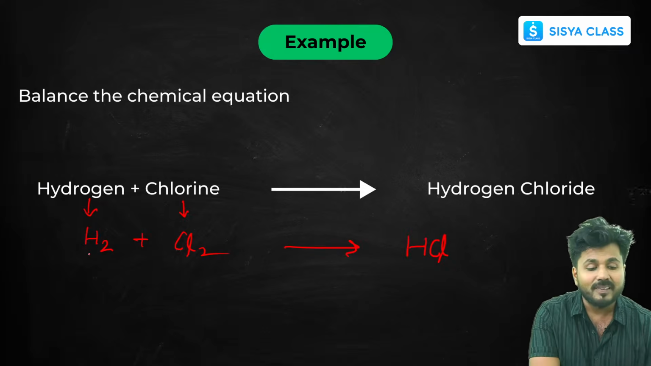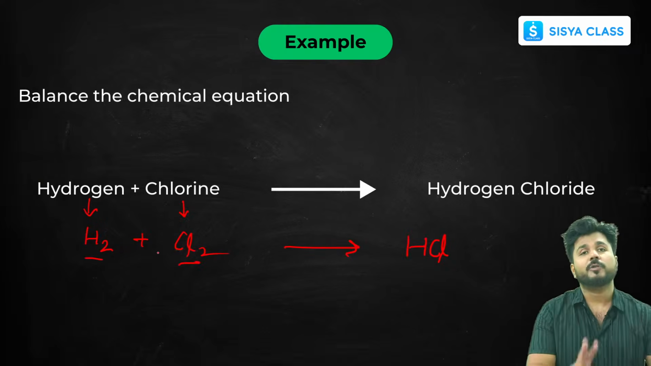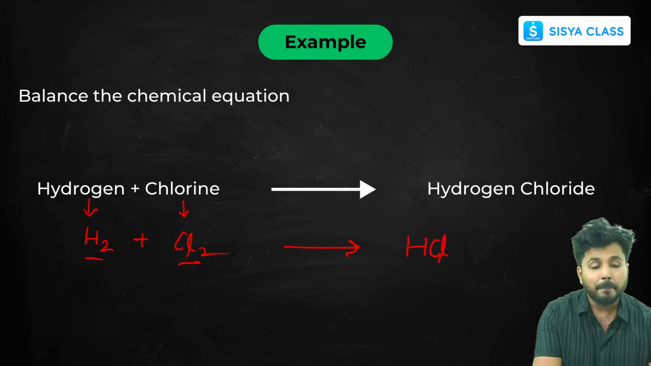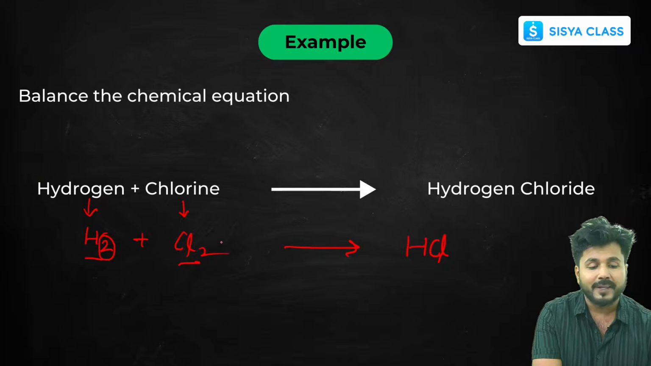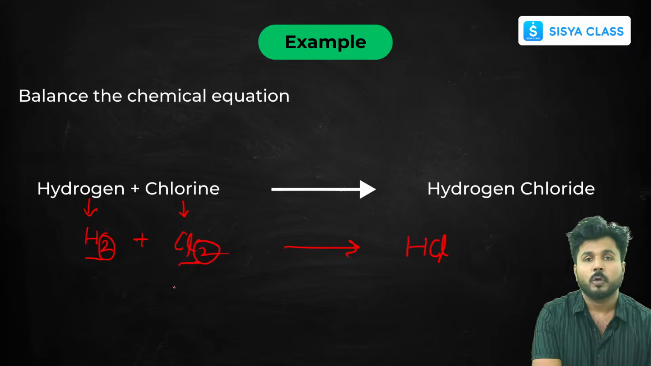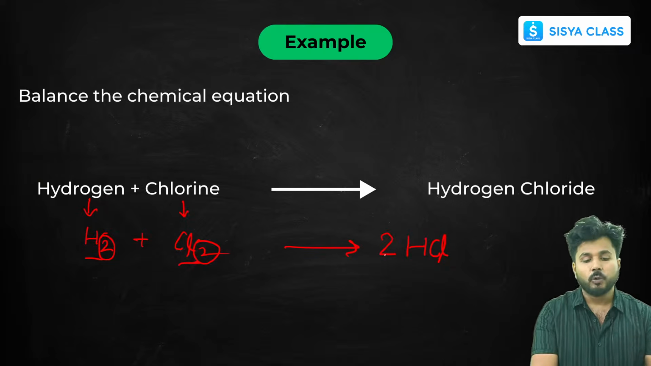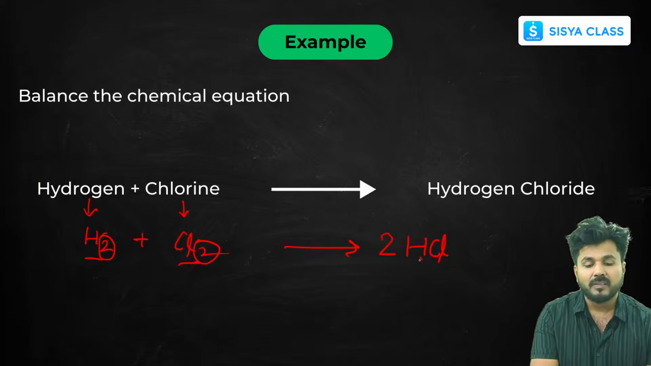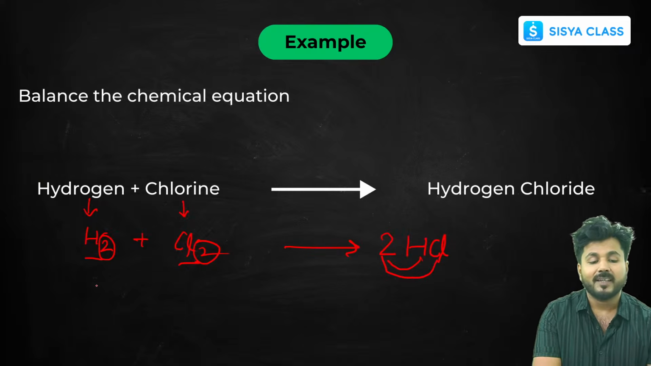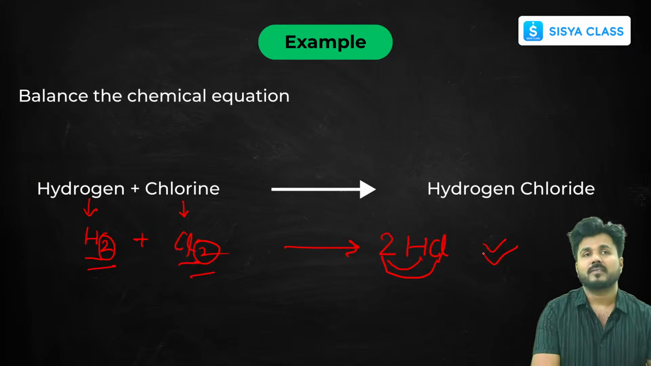Okay, so now this is a simple equation. Why simple? Because only two elements are there, and both have two atoms in them. Okay, so in order to balance them, can we just multiply 2 here? If we just multiply 2 here, then you can see the hydrogen atoms are 2 on the product side, the chlorine atoms are also 2, and on the reactant side also both are 2. So this reaction is balanced now.